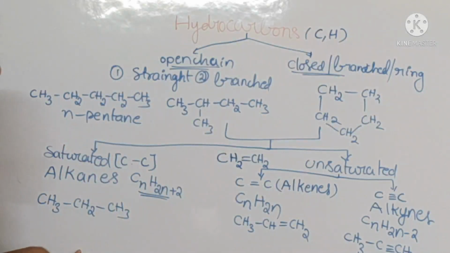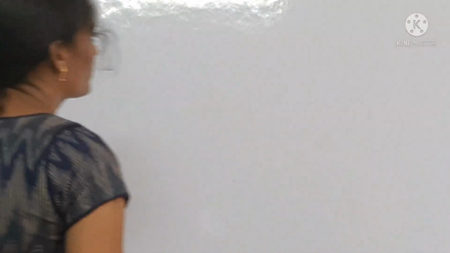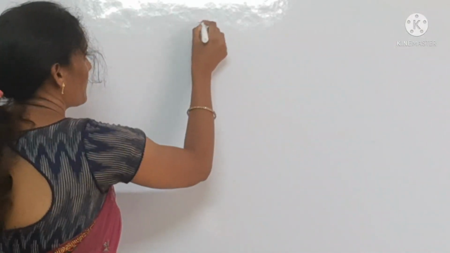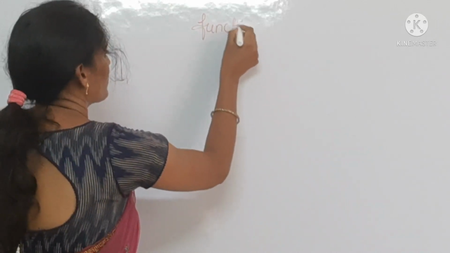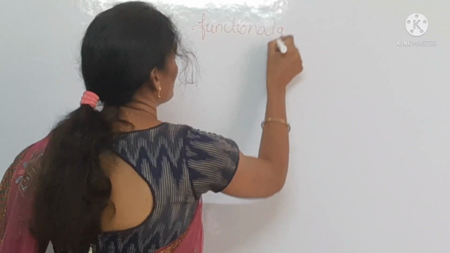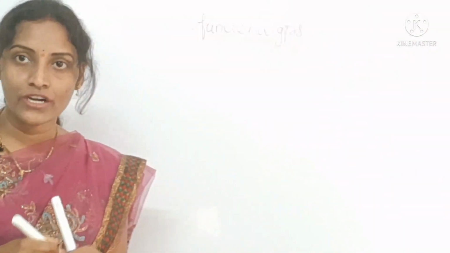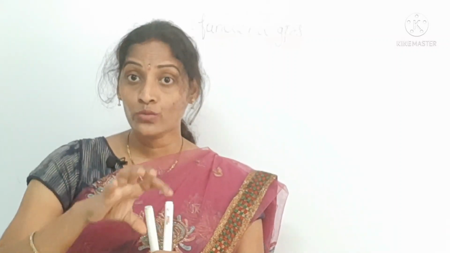Okay, coming to the next classification. See, the next classification mainly depends upon the functional groups. How can you identify functional groups? We can identify them if carbon forms a bond, along with hydrogen, with any other atom like nitrogen, sulfur, oxygen or halogens, maybe etc. If it forms, then functional groups will be formed.